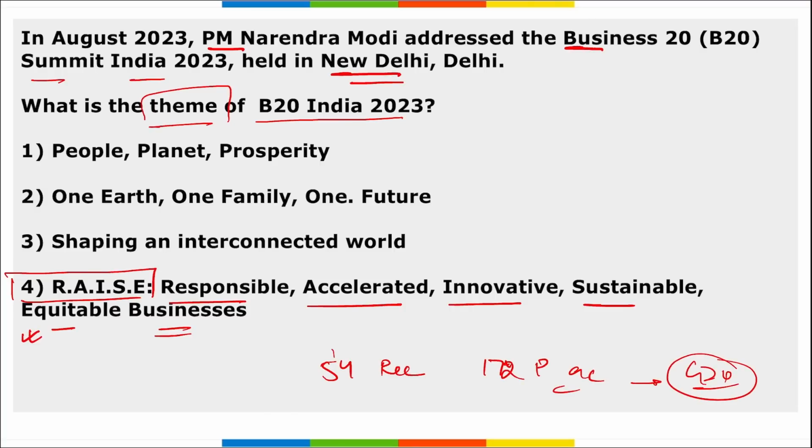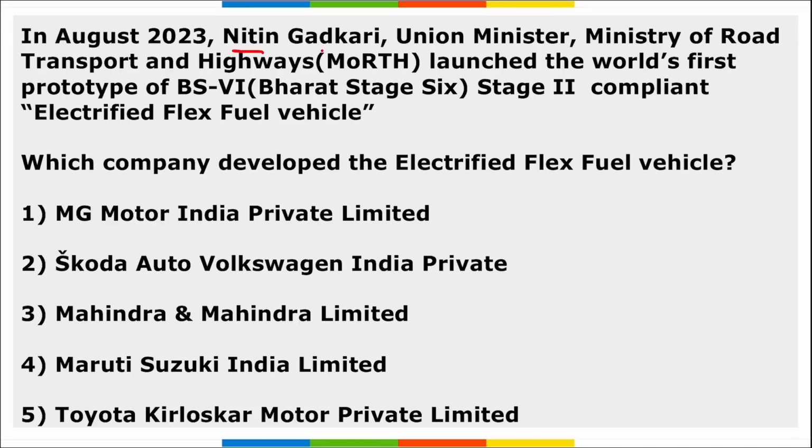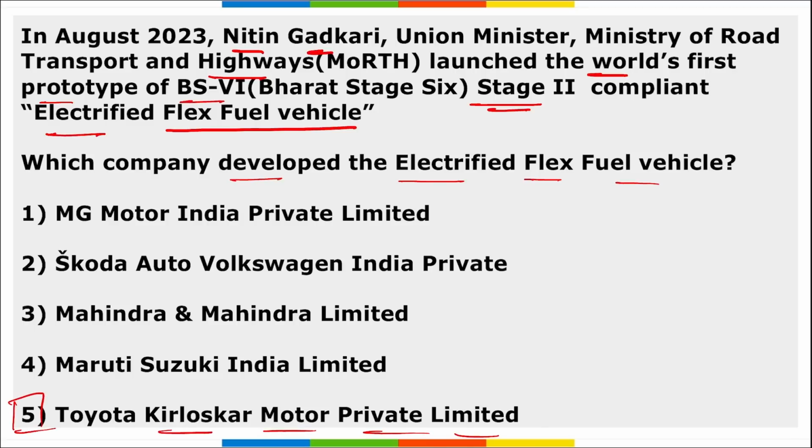Correct? Next, in August, Nitin Gadkari, Minister of Road Transport and Highways, launched the world's first prototype of BS6 Stage 2 compliant electrified flex fuel vehicle. So, which company developed the electrified flex fuel vehicle? It was developed by Toyota Kirloskar Motor Private Limited. Correct? This question can also be asked as which company's vehicle it is.